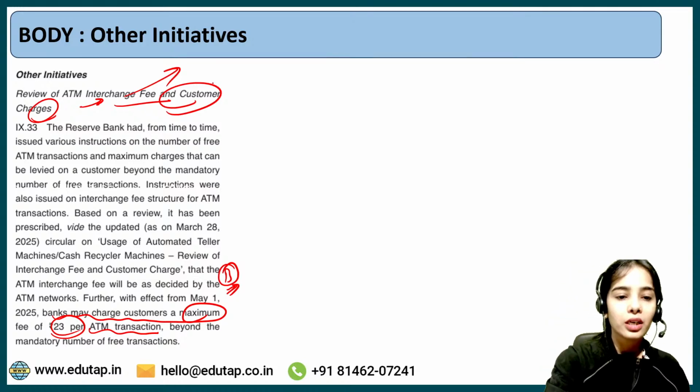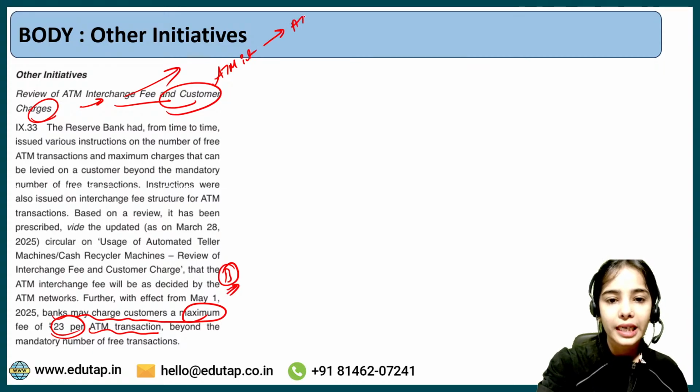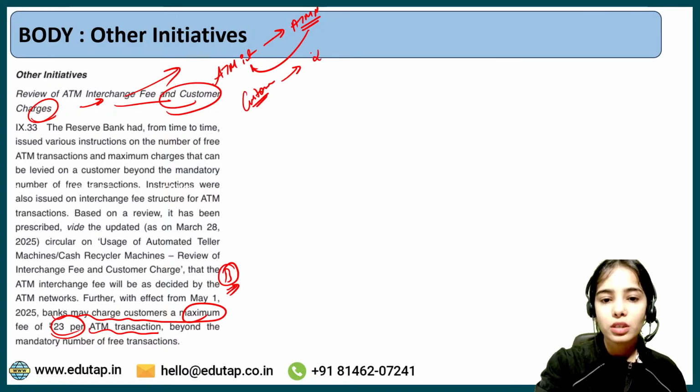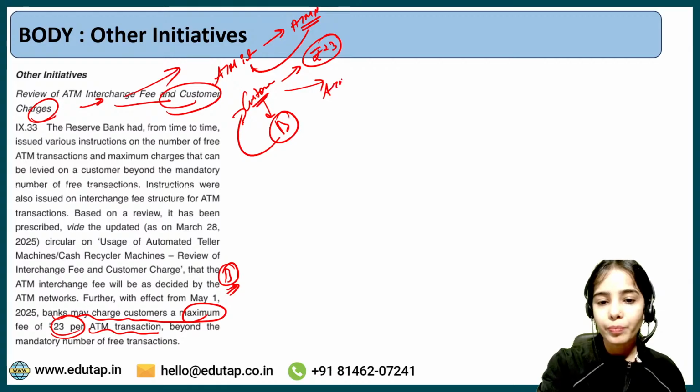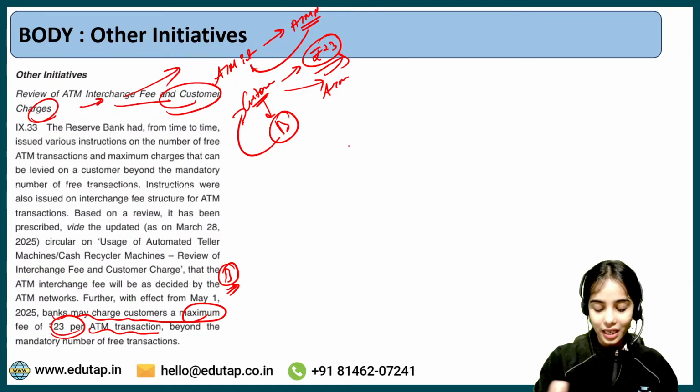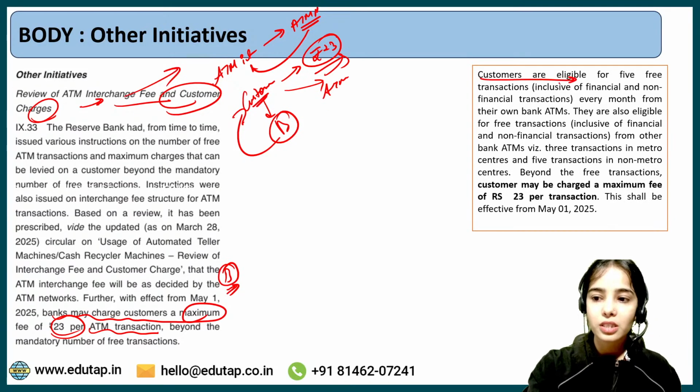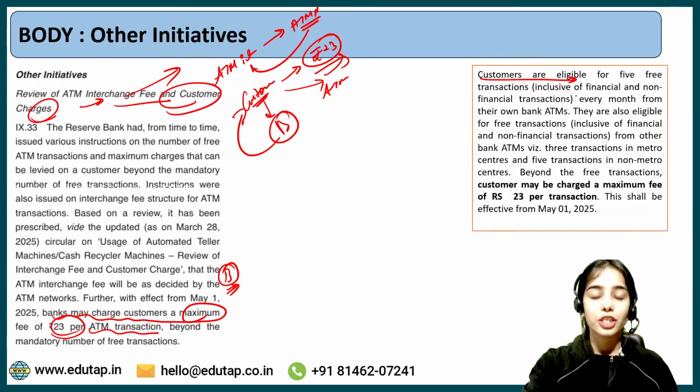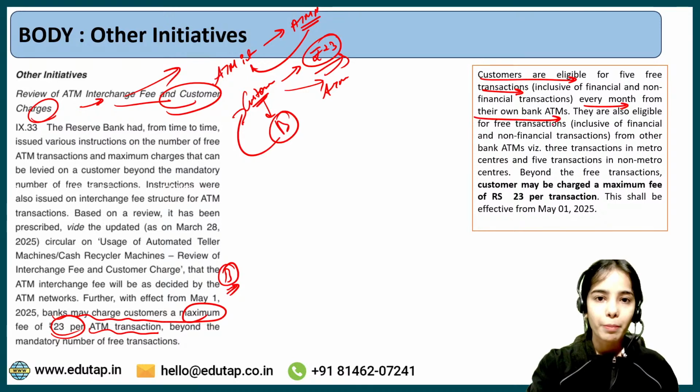So basically it was said that the ATM interchange fee will be decided by the ATM networks, and how much to be charged from the customers. The maximum that a bank can charge from the customer for using the ATM is rupees 23, and that also after the free limits. First of all, the customers are eligible for 5 free transactions every month from their own bank ATMs.